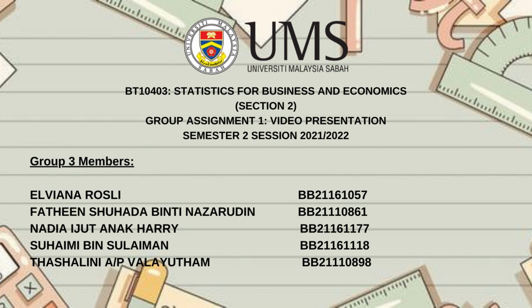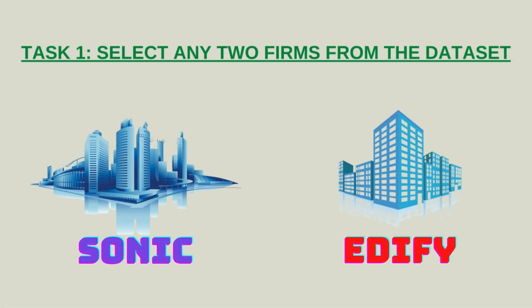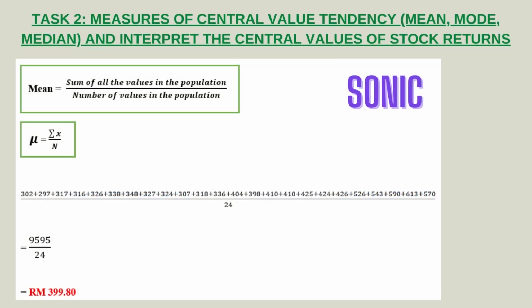So today, our group, which is Group 3, will be presenting our answer for the assignment task. Our group members are Thashalini, Fatheen, Nadia, and Suhaimi. For task 1, our group decided to choose Sonic and Edify forms. For task 2, I'll present the answer for Sonic form.